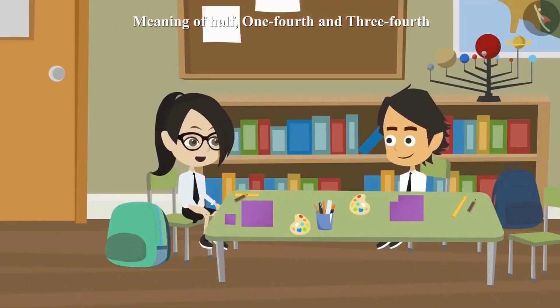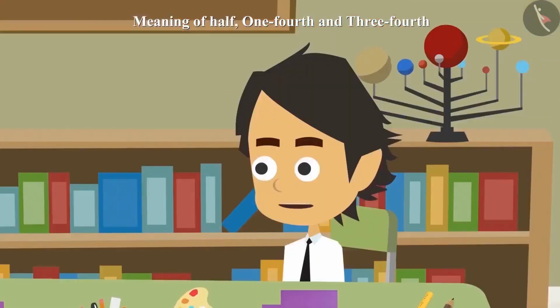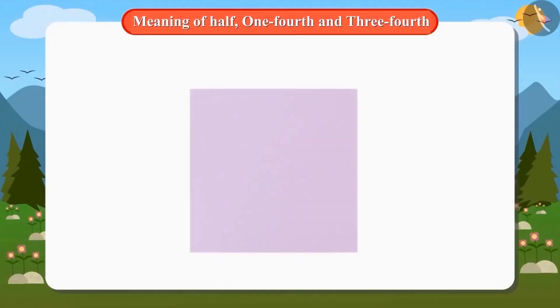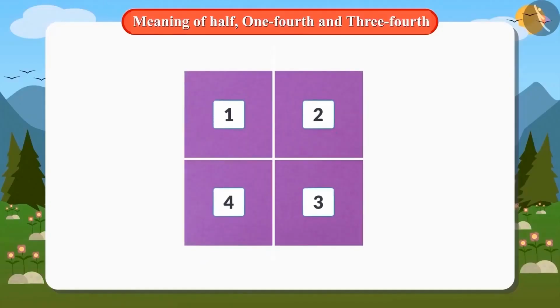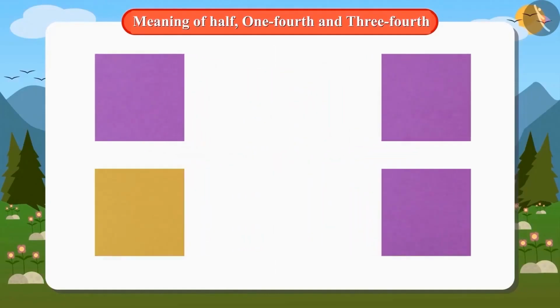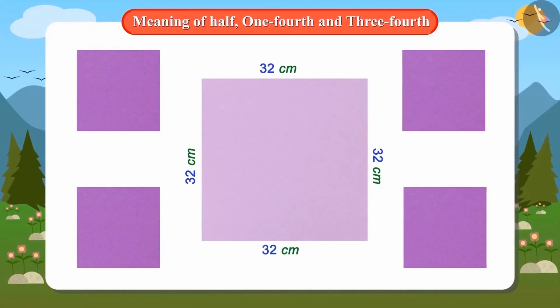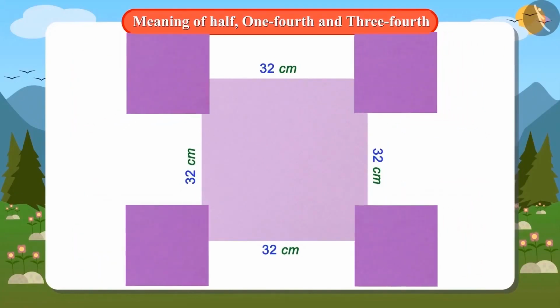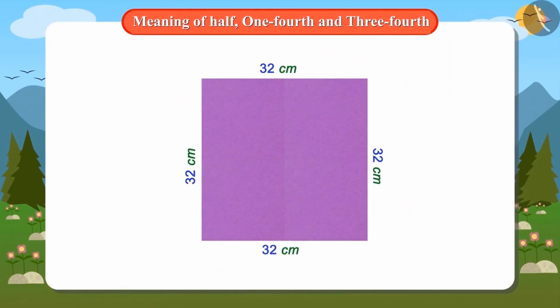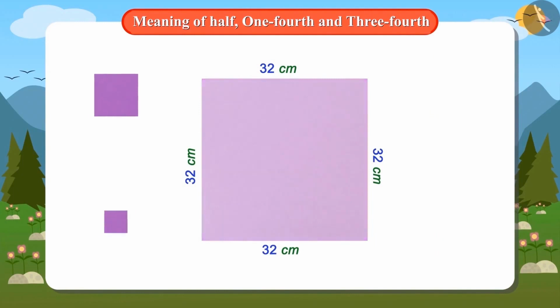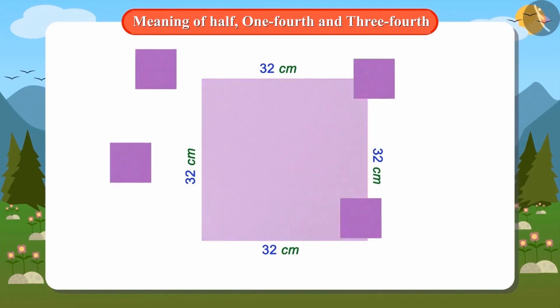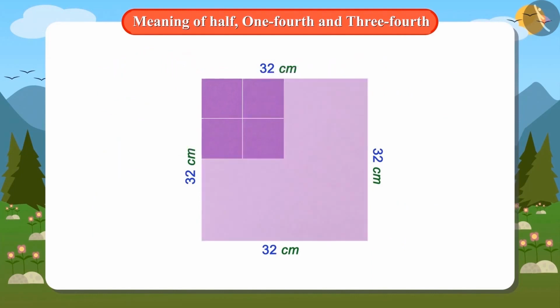But it is wrong, Ayushman. It is half of half. Then how is it wrong? Look, when we divide a shape into 4 equal parts, one part is called the 1/4 of that object. Yes. So this means that if we keep the 4 quarters on top of the object, then the object should be completely covered. Yes. Now look, if we put 4 pieces equal to what you have made on this cardboard, then it will not be covered completely. Oh yes, it is not completely covered.